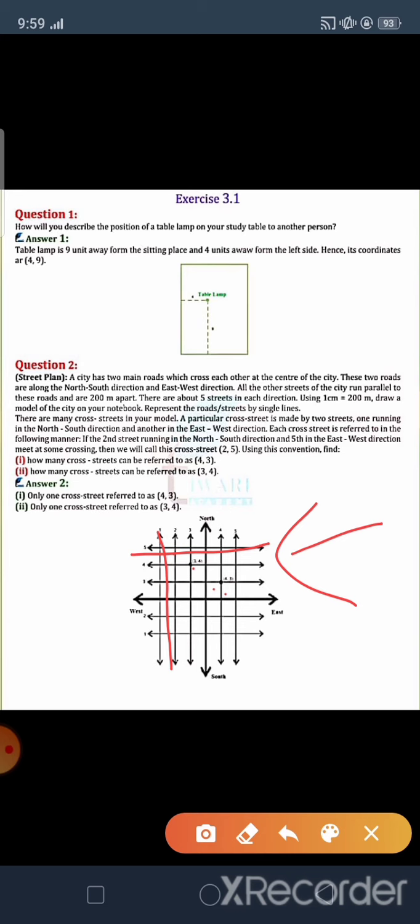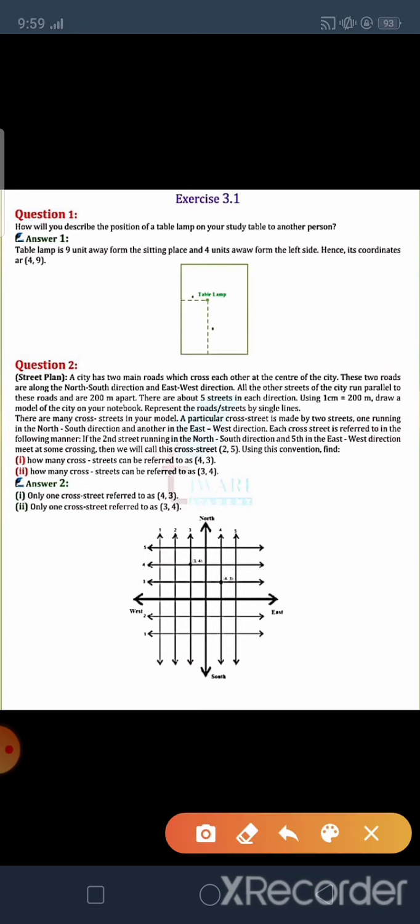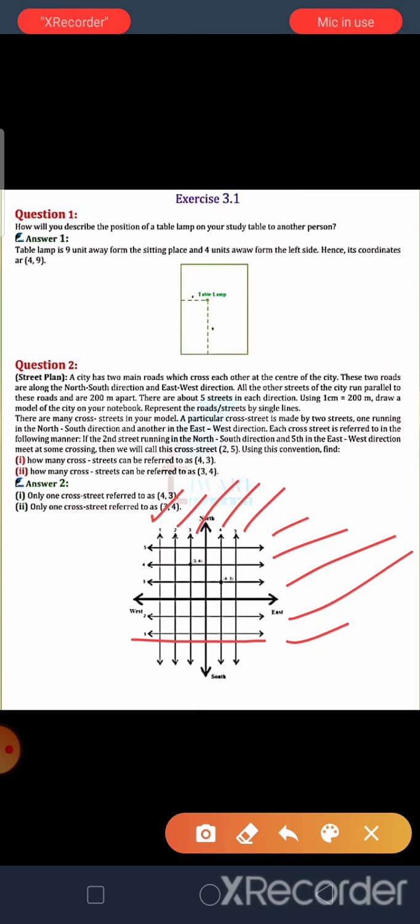If the second street is running in the north-south direction, we start to draw the north-south direction. Here is the first, second, third, fourth, fifth, all in the north-south direction, and then we draw 1, 2, 3, 4, 5 in the east-west direction. According to the question, the second street runs in the north-south direction and the fifth in the east-west direction.